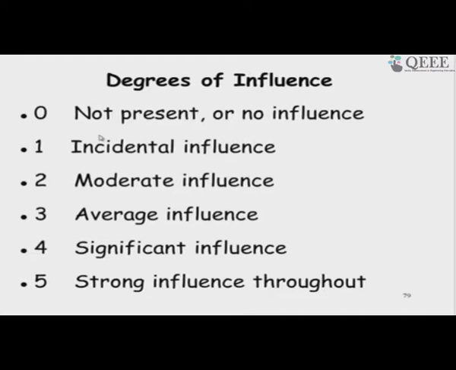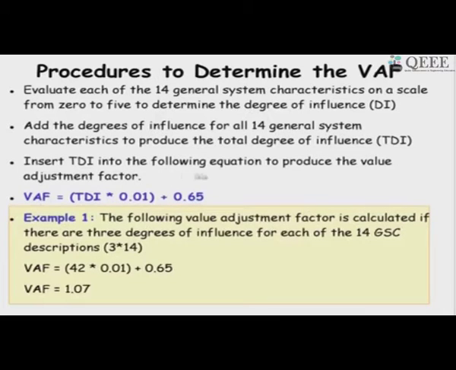If it is 0, then it is not present, and then there are progressively larger influences on the system up to strong influence throughout. So, this will increase the count. As long as we say not present or no influence, the unadjusted function point does not change. But given the degree of influence, how much does it change? This is the formula that he gave: total degree of influence.